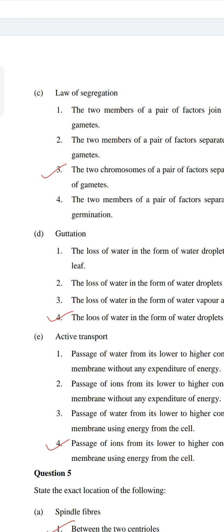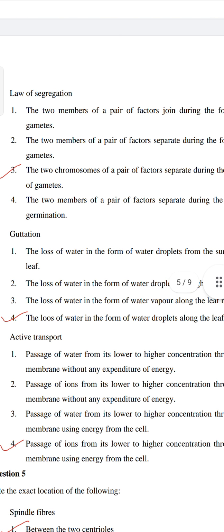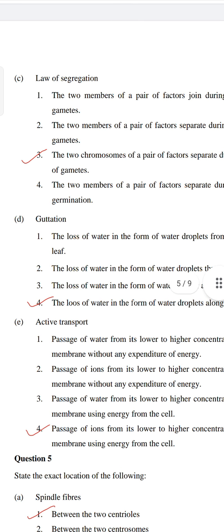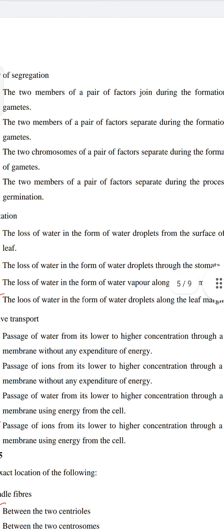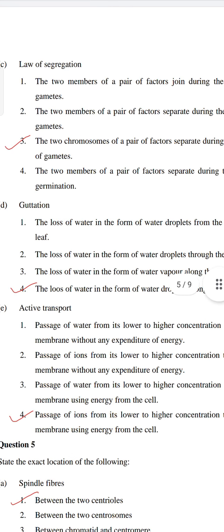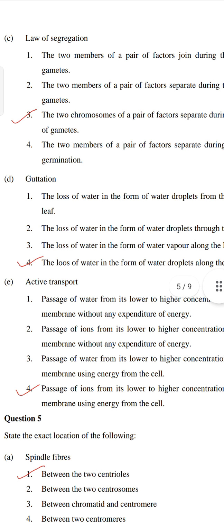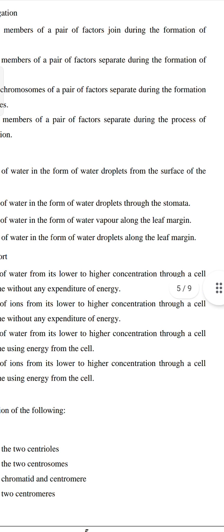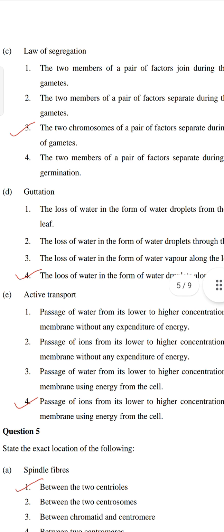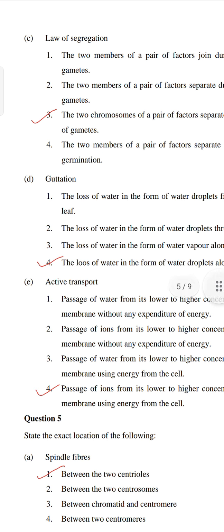E. Active transport. Passage of water, wrong. Passage of ions from lower to higher concentration through a cell membrane without any expenditure of energy, wrong. Passage of ions from lower to higher concentration through a cell membrane using energy from the cell. So this is the correct option.